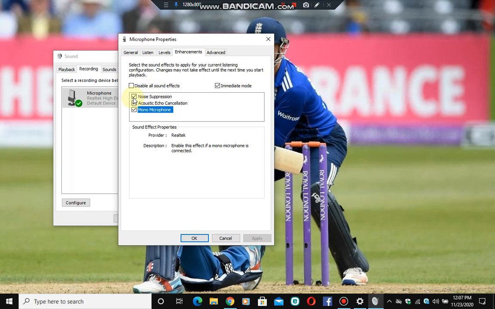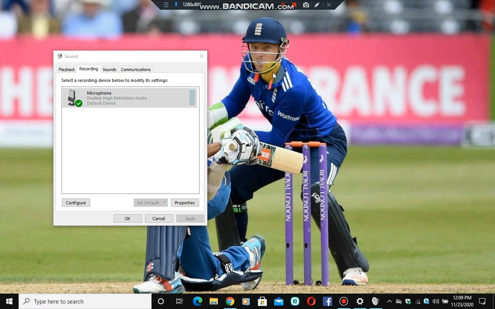Now click on noise suppression, acoustic echo cancellation, and mono microphone, and select OK. After doing this setup, your microphone will be alright.